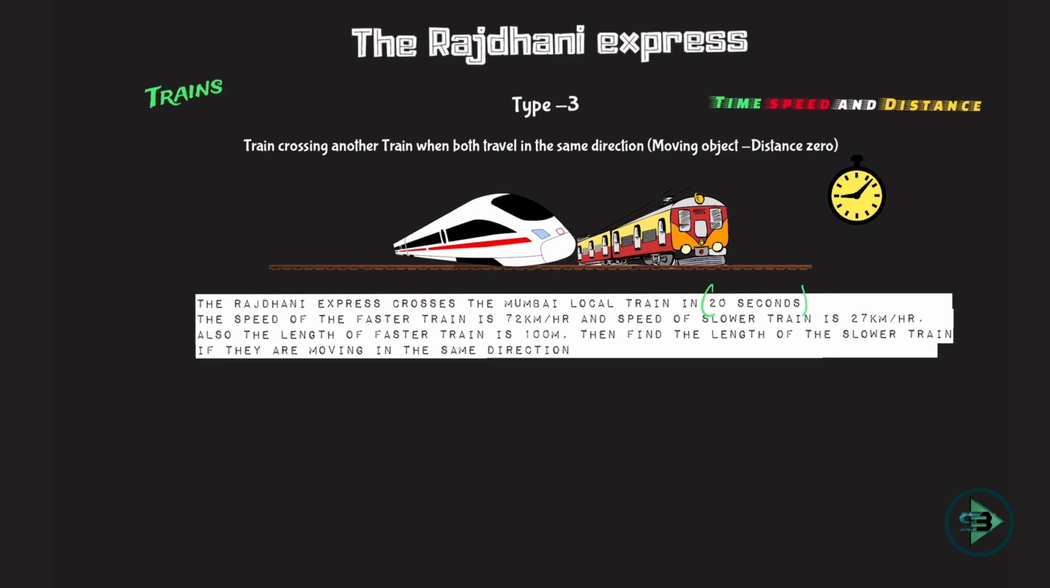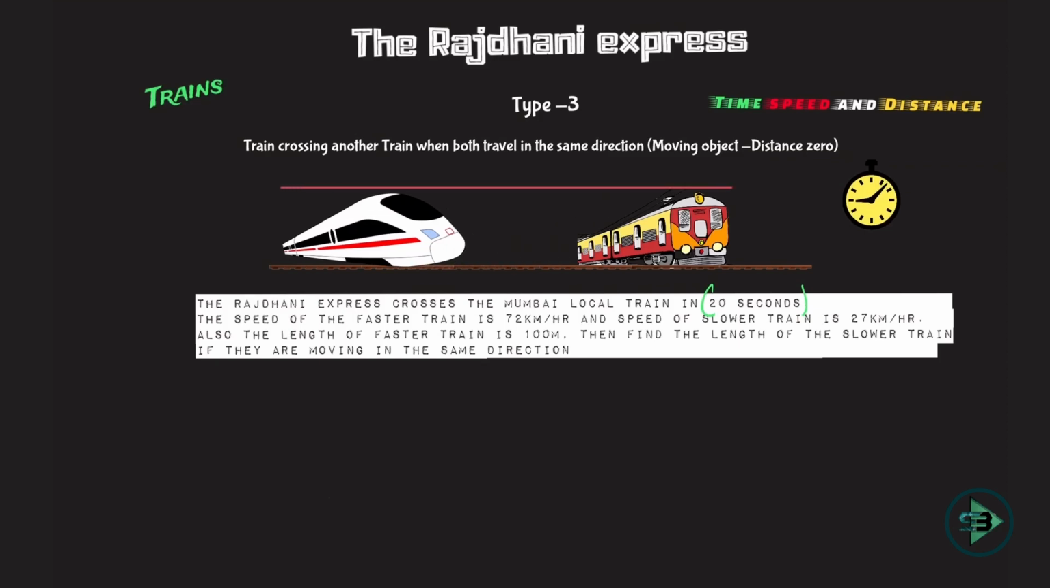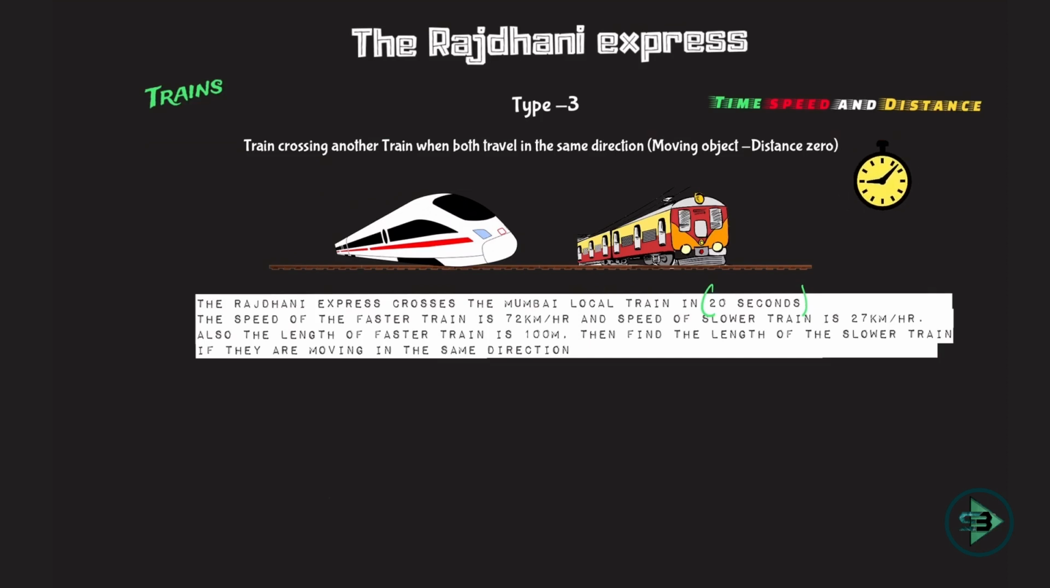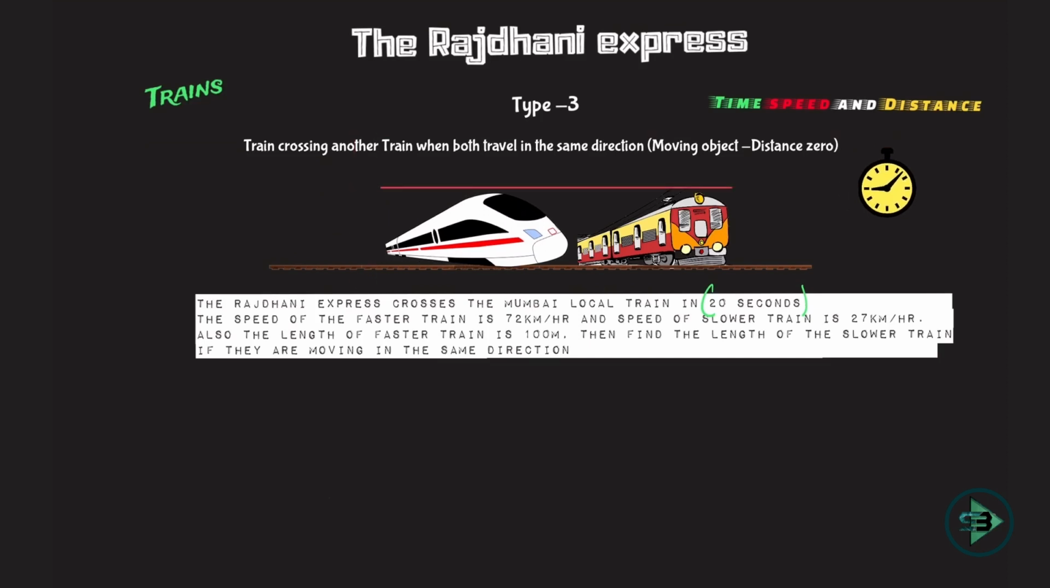Now first of all, let us understand what is this 20 seconds. When do I start the stopwatch and when will I stop the stopwatch? So say Rajdhani Express is here, stopwatch is not started. Rajdhani Express comes here, not started. Rajdhani Express comes here and the distance between the two trains is 0. This is the important part of type 3. The distance between the Rajdhani and the local train is 0, which means the last bogie of the local train is just touching the engine of the Rajdhani, and that is when I start the stopwatch.